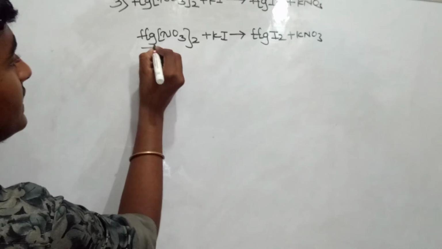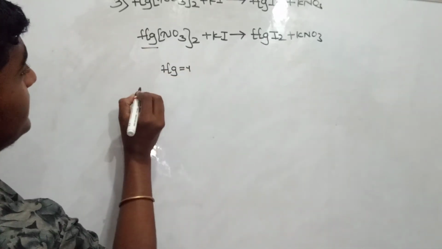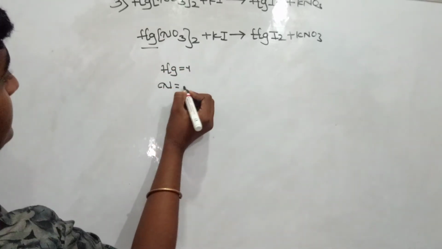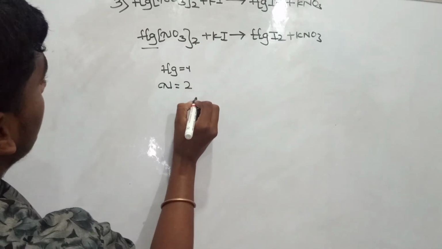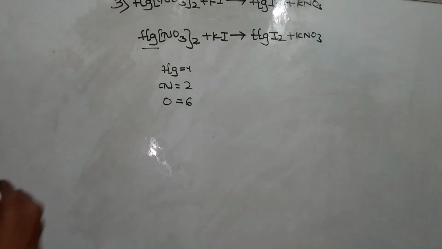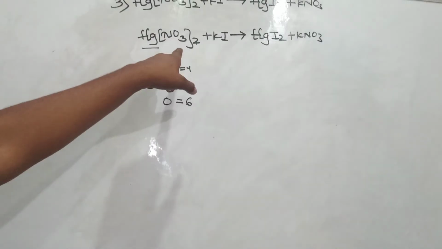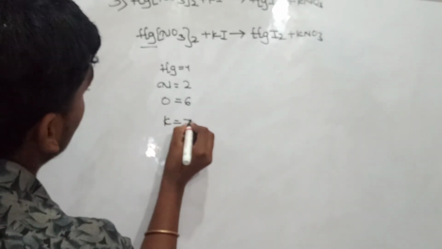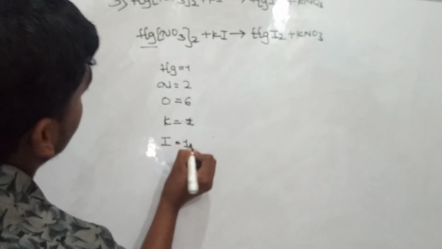How many atoms are there with Hg? There is no number behind it, so Hg is 1, and N has 2 atoms here. Yes, guys, and O has 6 atoms here. How 6 atoms? It means 3 into 2, 6. And K has 1 atom, and I has 1 atom.